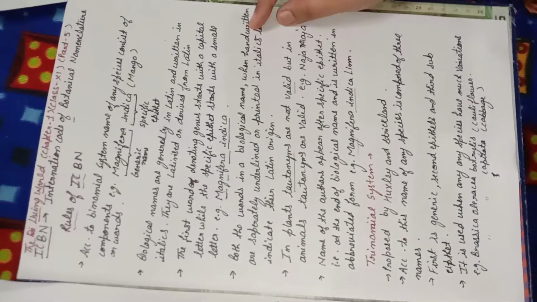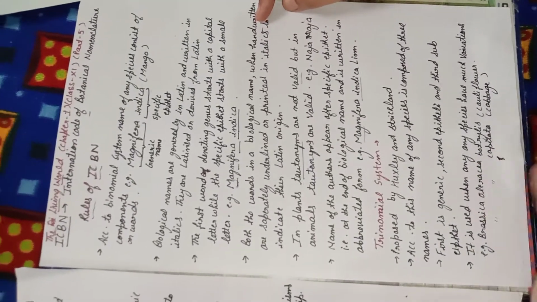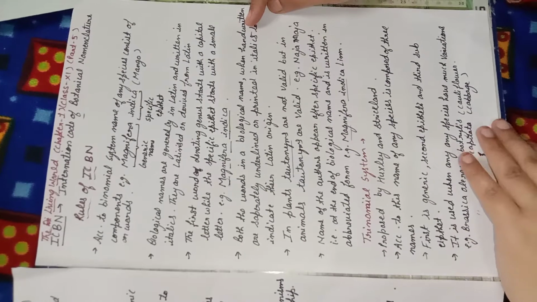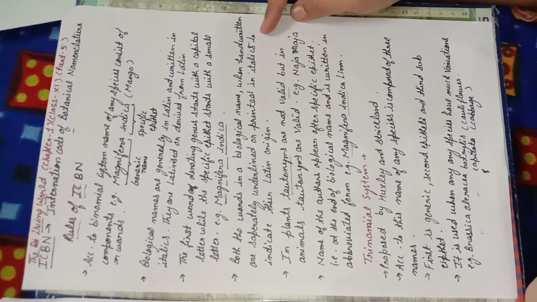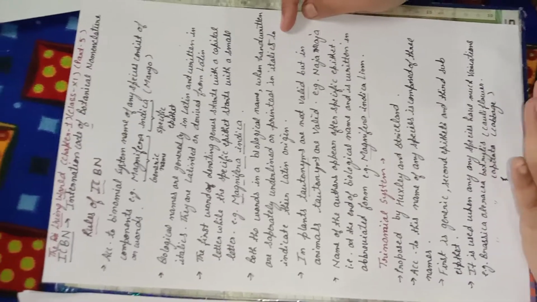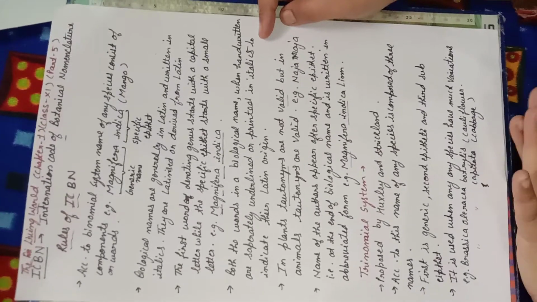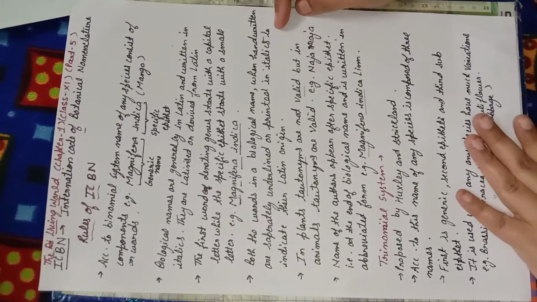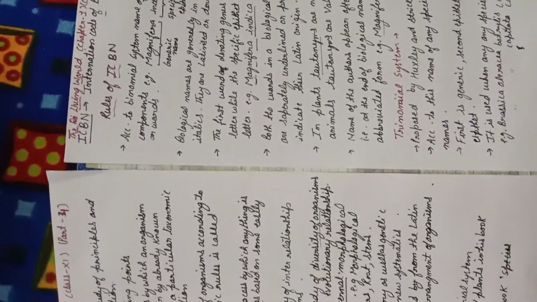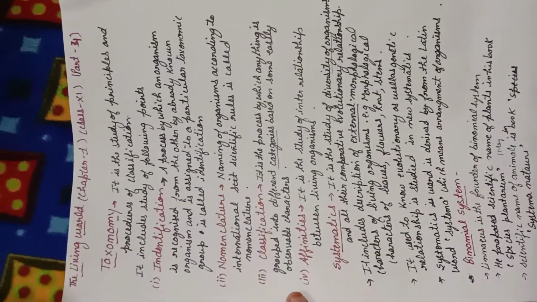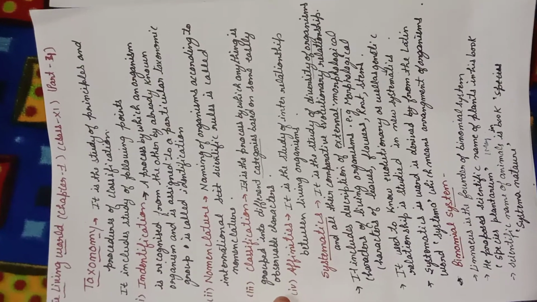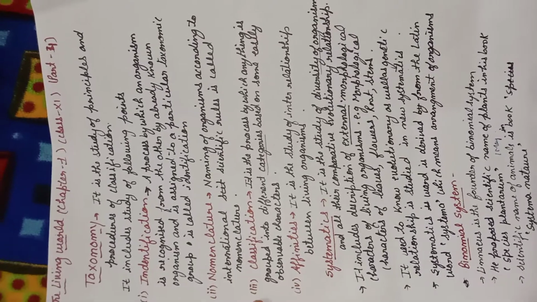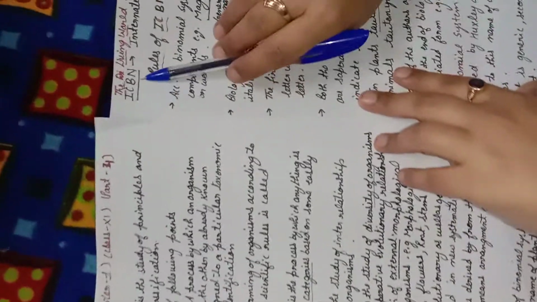Hello students, in the previous class we started the binomial system of classification, and I told you that the binomial system of classification means naming the organism with two names. This naming of the organism with two names is related to some rules. We cannot name it as it is. We have some rules and regulations to name the organism that have been internationally accepted and are given by the body that is called ICBN.